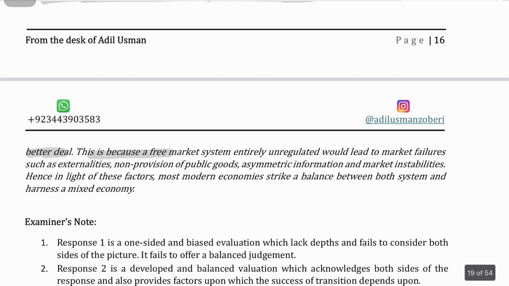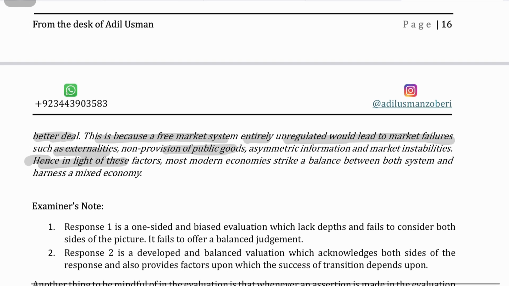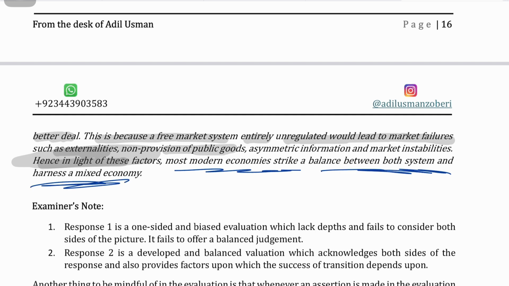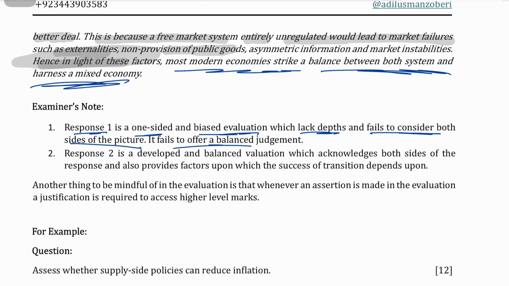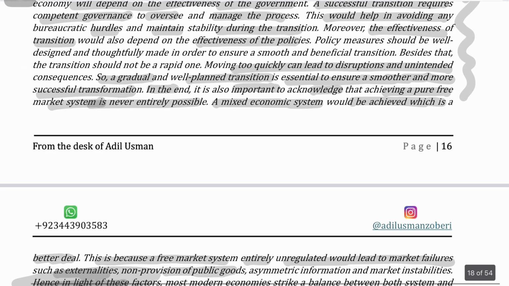This is because a free market system entirely unregulated would lead to market failures, such as externalities and non-provision of public goods. Hence, in the light of these factors, you're mentioning why you're saying this. Most modern economies strike a balance between both systems and harness a mixed economy, right? So now look at response one. Response one was a one-sided and biased evaluation, which lacks depth and fails to consider both sides of the picture. It fails to offer a balanced judgment. This was a balanced judgment, response two.